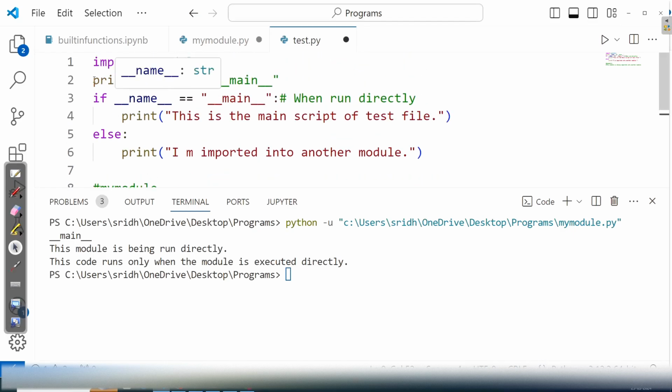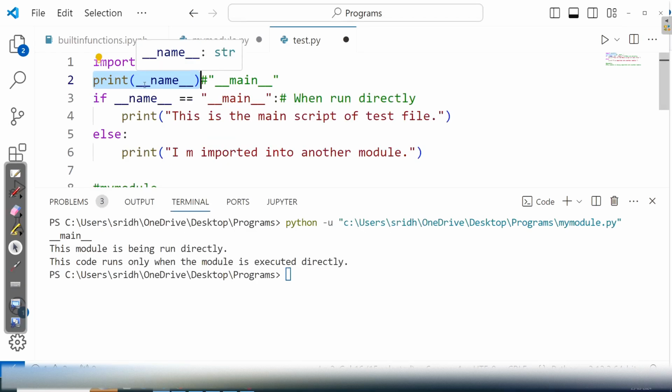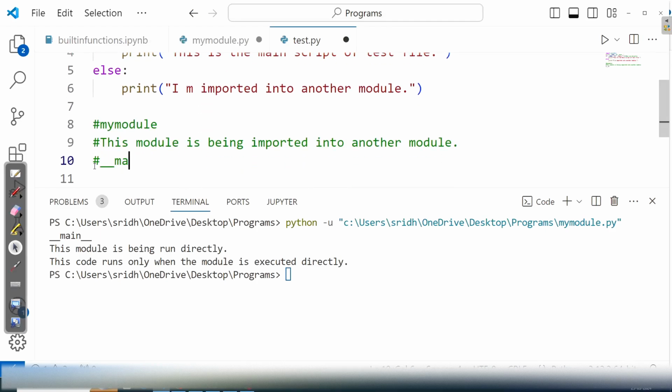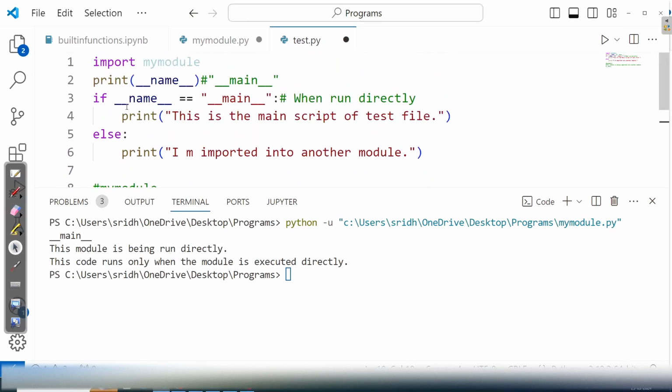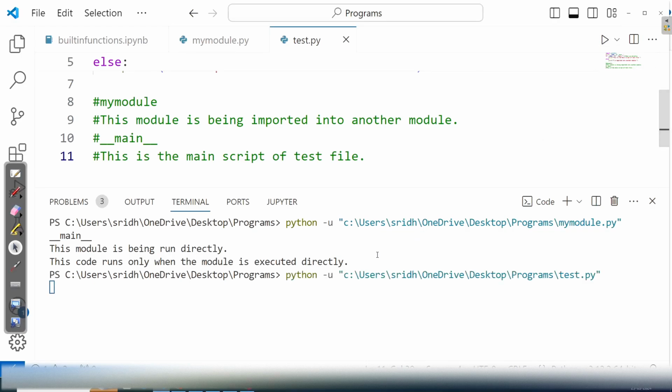After that, the executable code of test is executed. The statements in test file are executed. Here the name is set to what? Main. So now we are going to get the value of the name, which is main. And for the test file, the name is equal to main. What happened? The statements in the if block are printed. That is, this is main script of test file. This is printed. So if you run this, you can see the same output, my dear friends.